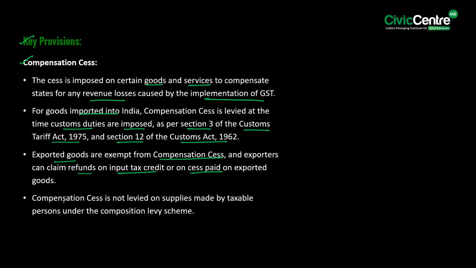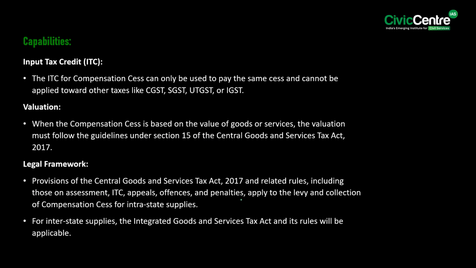Furthermore, compensation cess is not levied on the supplies made by taxable persons under the composition levy scheme. Then the input tax credit for compensation cess can only be used to pay the same cess and cannot be applied toward other taxes like CGST, SGST, UTGST or IGST. Next, when the compensation cess is based on the value of goods and services, the valuation must follow the guidelines under Section 15 of the Central Goods and Services Tax Act of 2017.